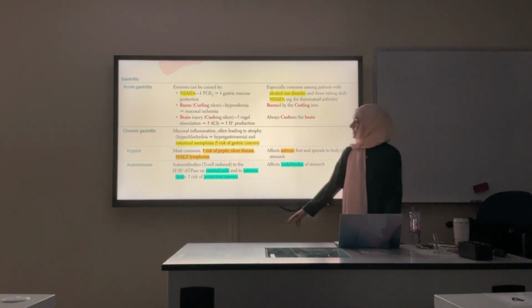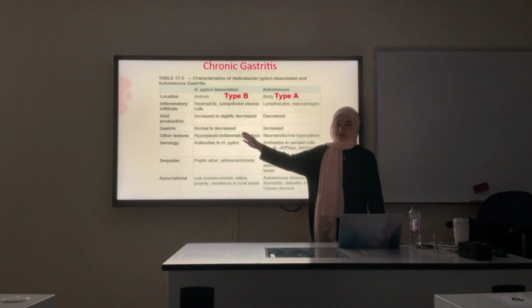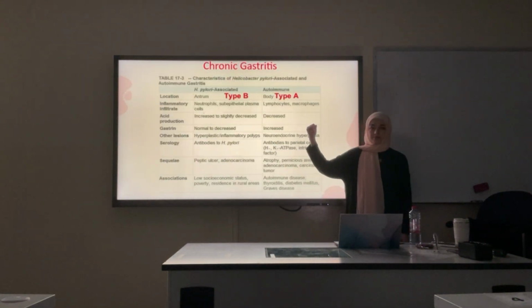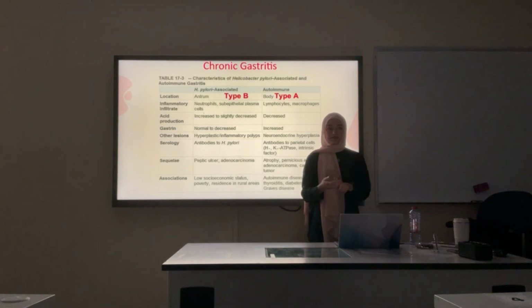Chronic gastritis is divided into two types, okay? The doctor has them as type A and type B. Type A is the autoimmune type that affects parietal cells. It causes antibodies against parietal cells and the intrinsic factor. So with the absence of intrinsic factor, which vitamin will be deficient?